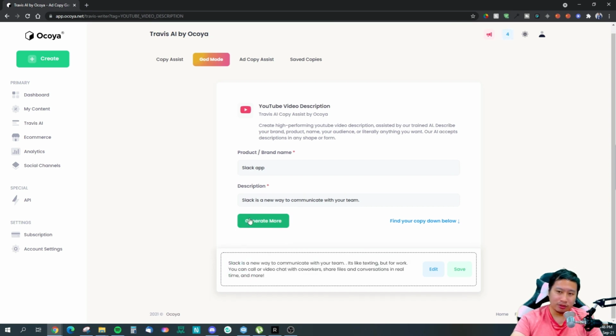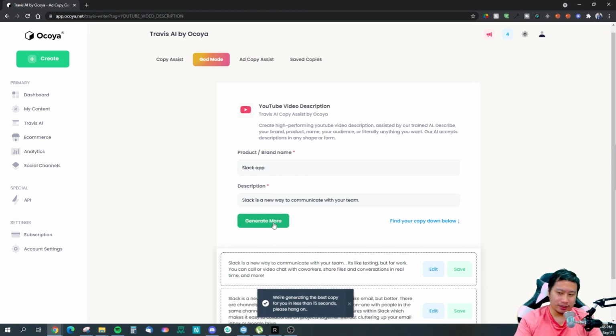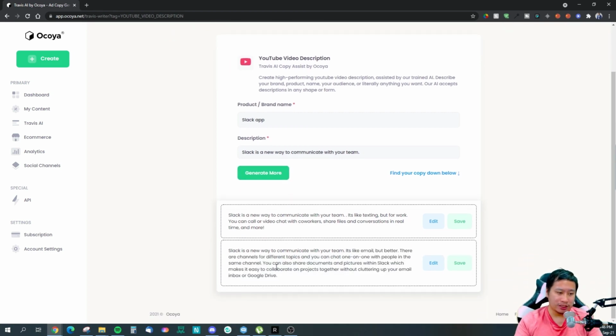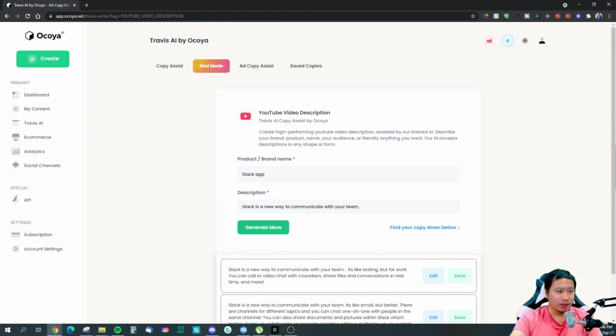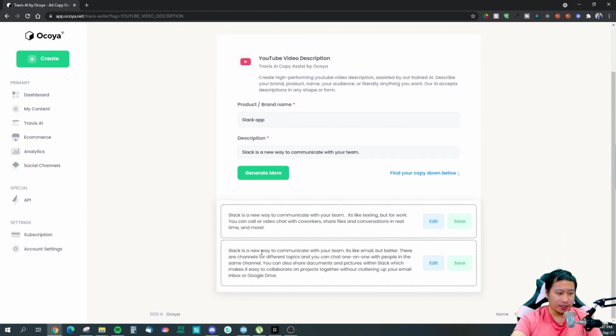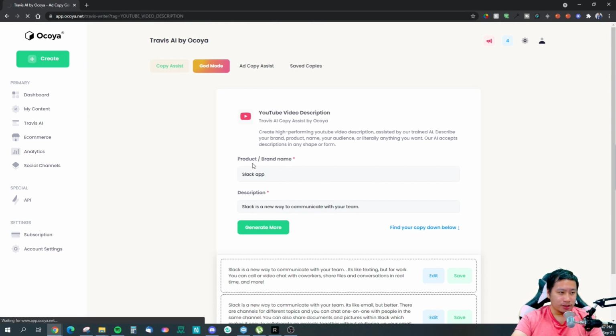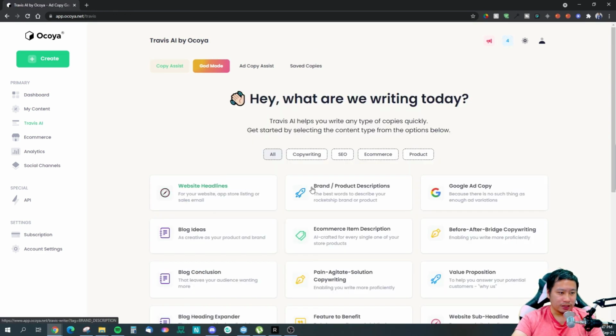But one thing about Ocoya is that every time you click on generate, it only spits out one output. Can you see that? Okay, so Slack is a new way. It's like email but better. There are channels for different topics, and you can chat one-on-one with people in the same channel. You can also share documents and pictures within Slack, which makes it easy to collaborate on projects together without cluttering up your email inbox or Google Drive. So you can generate all this in here.